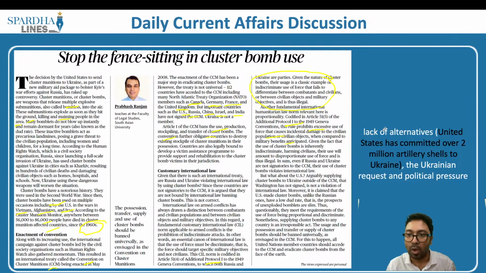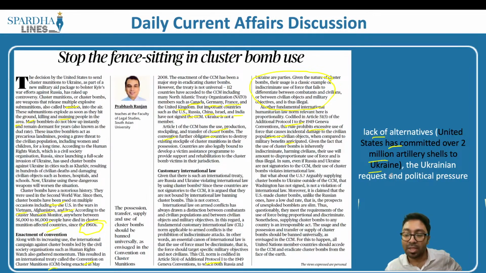That is because, one, there is a lack of alternatives from the United States of America. The United States, being a major member of NATO, wanted to transport or export some of the tools, equipment, arms and ammunitions. But as of now, the United States has committed over 2 million artillery shells to Ukraine. Since they are not able to provide these ammunitions and do not have any other option, they are currently sending these customary, that is cluster, ammunitions.